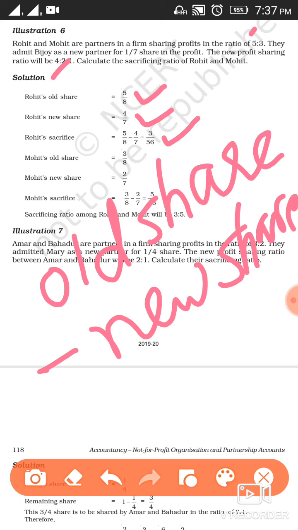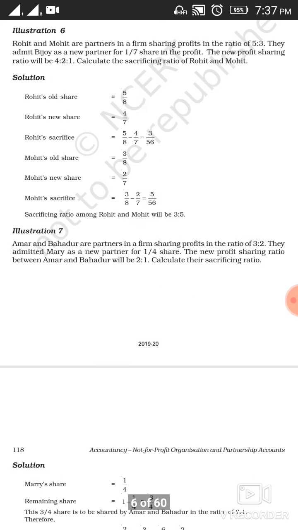Here Mohit's sacrifice will be 3/8 old share minus 2/7 new share, and it's coming 5/56.